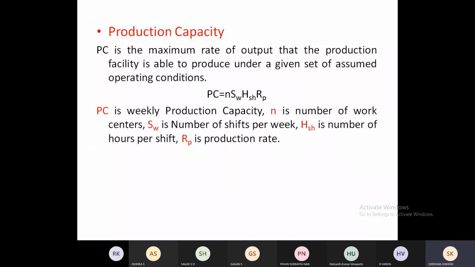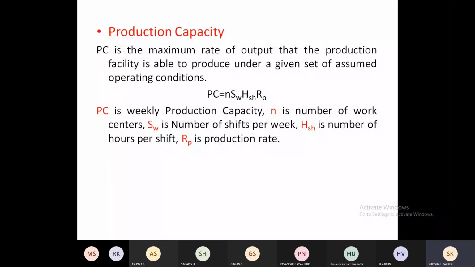Okay, here number of work centers. That means on the given holding capacity, I can do 2-3 different operations. That means it will yield maximum output. You understand? And what is Sw? It is the number of shifts per week. In a week, how many shifts, Sw will be indicating. And Hsh, it is the hours per shift. How many hours per shift? One industry will be working for 8 hours, one industry will be working for 10 hours, one will be working for 7 hours.